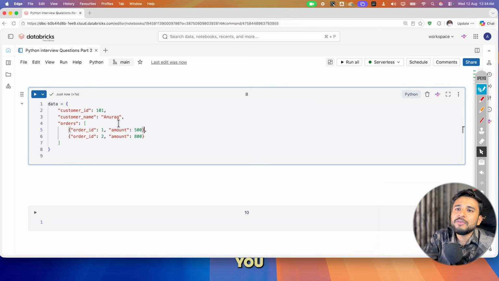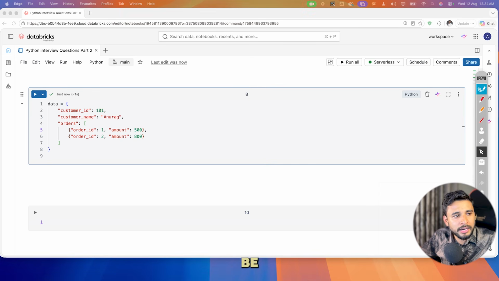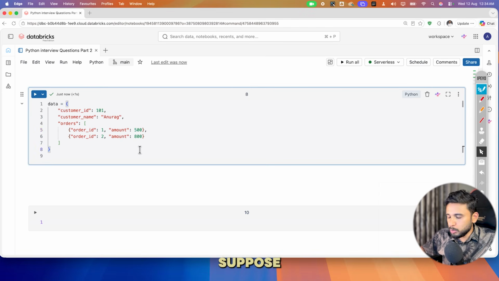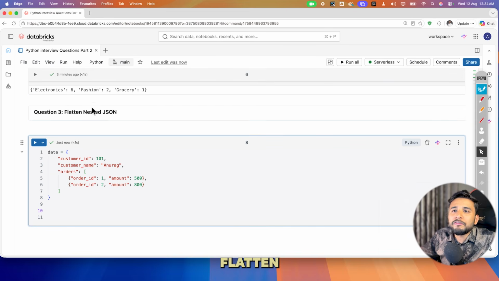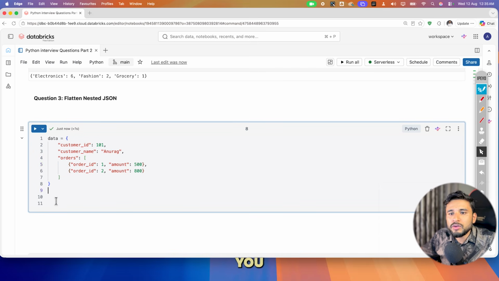So how exactly will you process this kind of data? These kinds of data you will be getting from an API. So suppose this kind of data comes in. What you have to do is flatten the nested data. You have to flatten it. You have to print everything one by one, in a proper manner. So how will you do that?